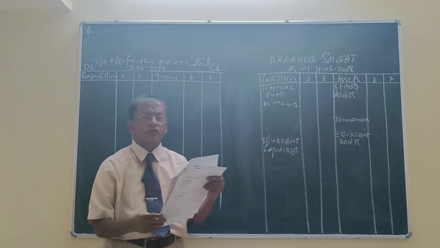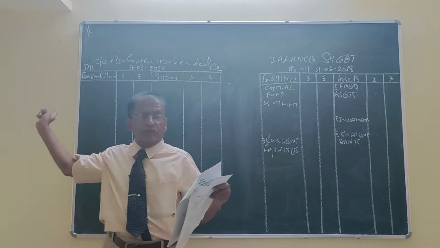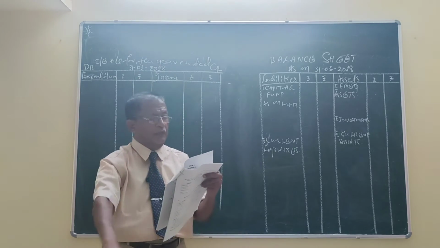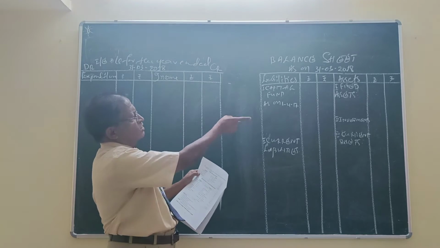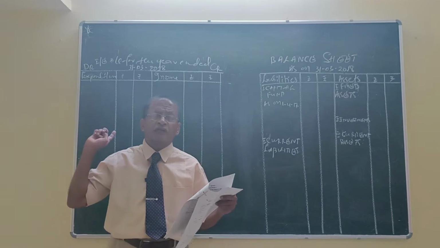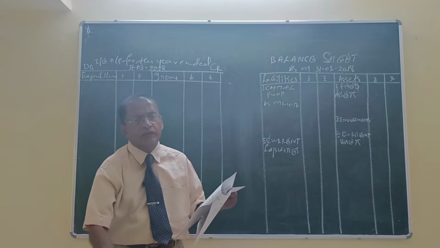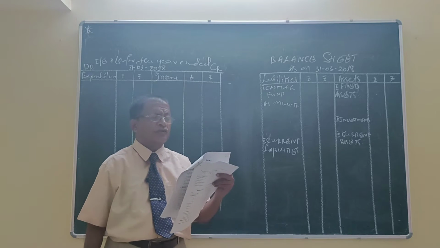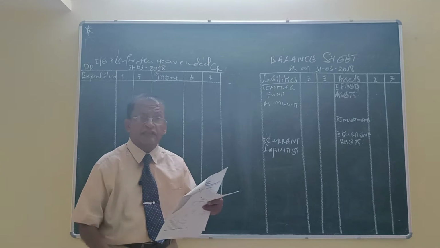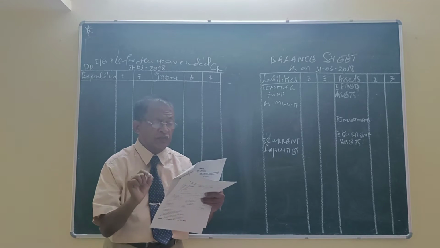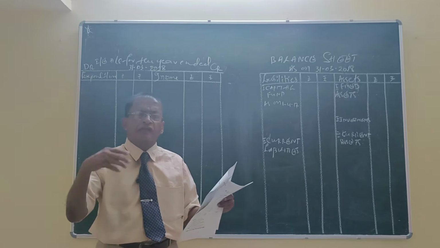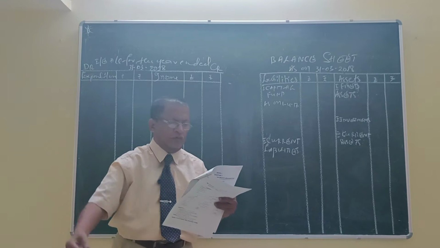Subscription received in advance 4,000. This is the amount received in the previous year for the current year, therefore it should be added to the subscription. Capital fund will be shown in the balance sheet at the liability side. Cash at bank belongs to the previous year, that means opening balance, should be ignored. Outstanding subscription on previous year 4,800 and in the receipts and payments account 2016-17 4,800, no difference. Whatever amount was due, paid, received, that's over, therefore should be ignored.